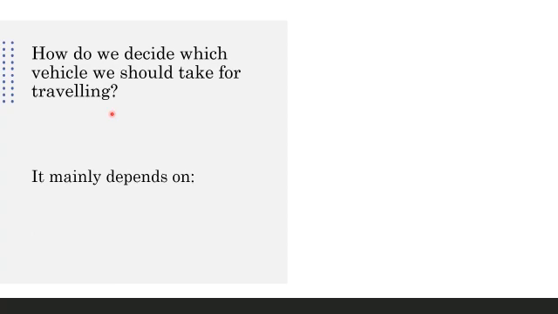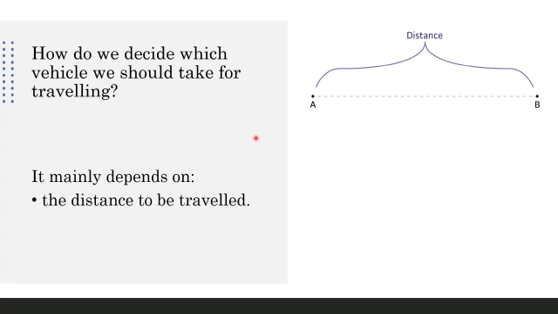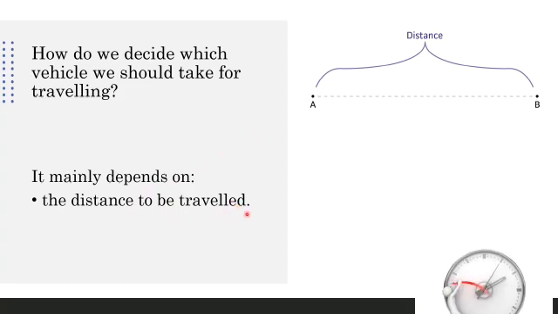It mainly depends on the distance. If it is a very nearby place, we can use a cycle or a scooter. But if you want to go very far, to foreign countries, we need to use an airplane, right? So the distance to be traveled helps us to decide by which means of travel we need to move.